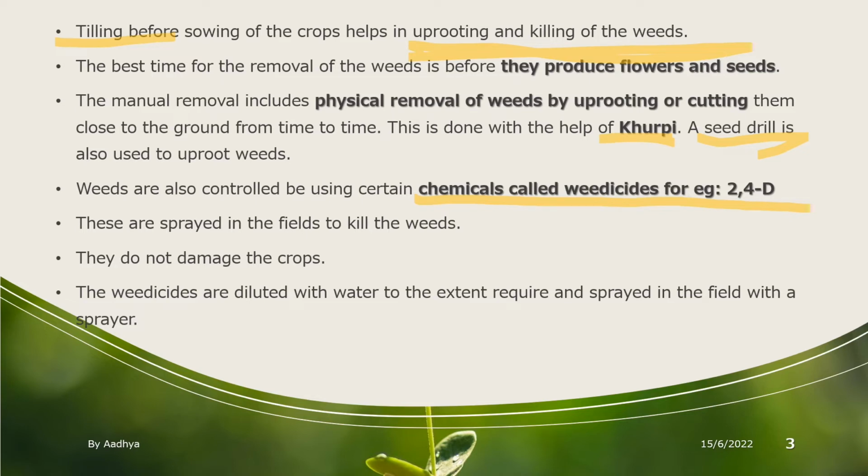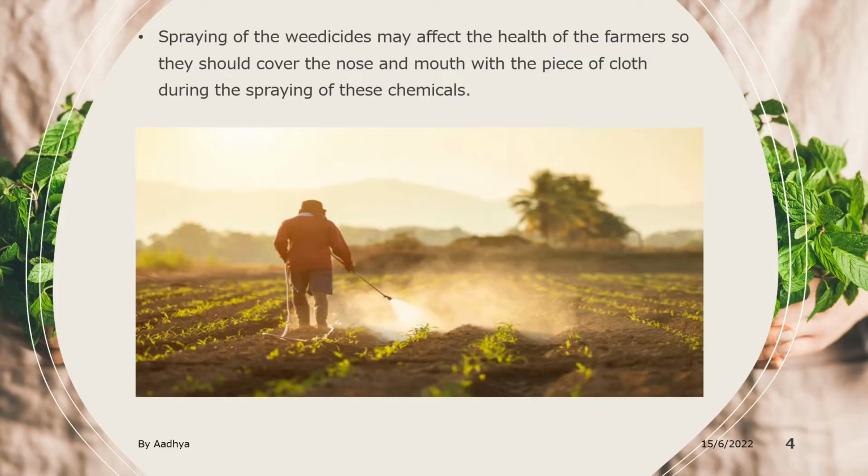So that is weedicides. While spraying weedicides, the farmers should cover the nose and mouth with a piece of cloth during the spraying of this chemical. Weedicides are nothing but they are made up of chemicals. When you spray chemicals, they can go into the nose or mouth.